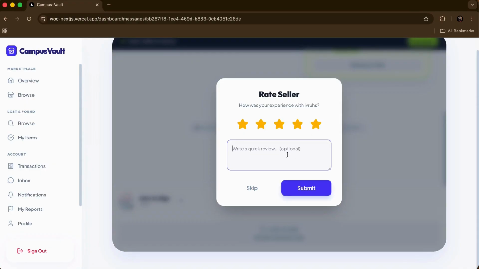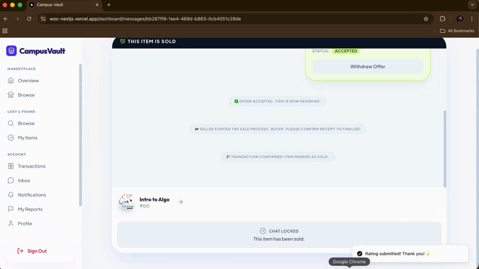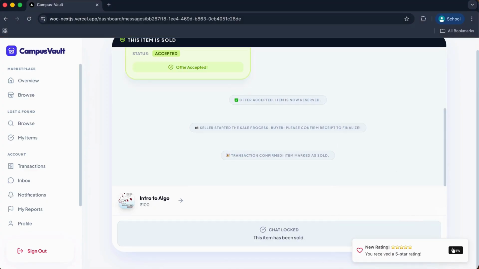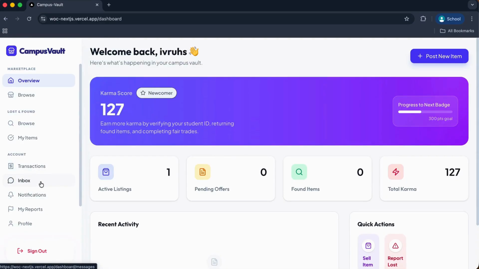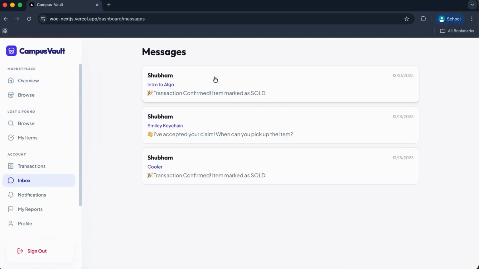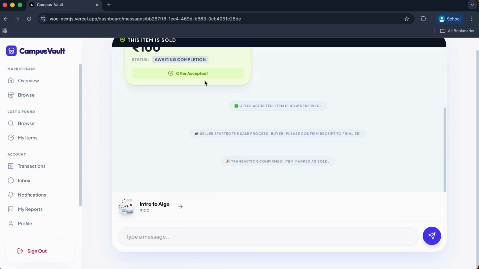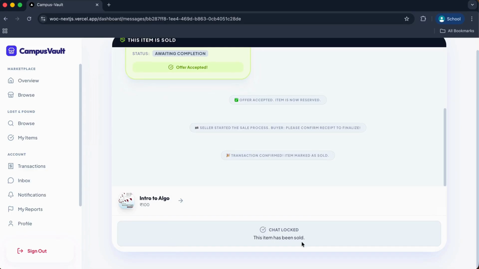Now let me rate the seller, suppose 5 star. Let me submit. Rating submitted. Now if I come back here, I have received a 5-star rating. If I go back to the marketplace, it has been marked as sold. Also, if I come back to my inbox, where's the inbox? Yes, here comes the inbox. If I go there, I will see this item has been sold and the chat has also been locked.